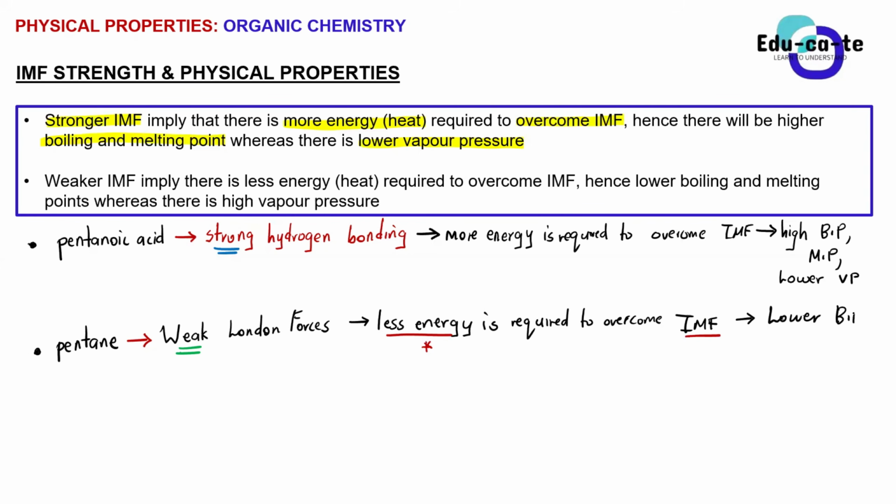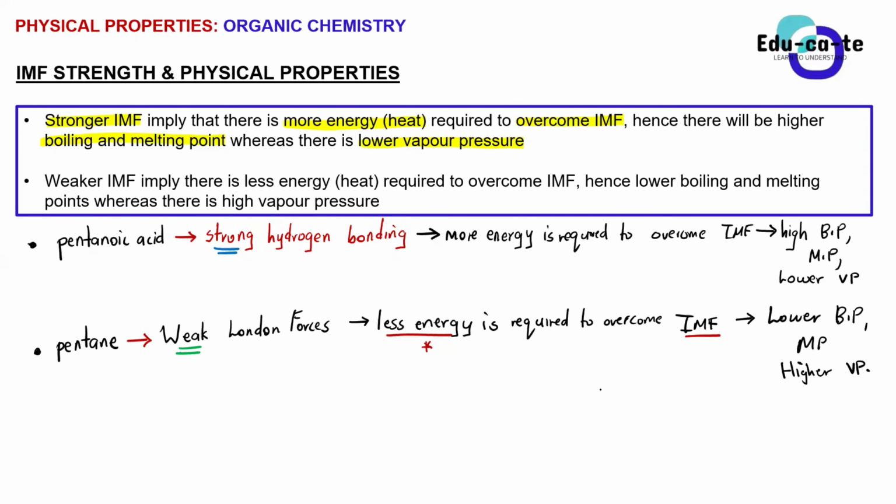We're also going to have a lower melting point, because the intermolecular forces are weak already. Less energy is required for us to end up overcoming them. So it won't take that long for it to boil, and it won't take that long for it to melt, because it's weak and easy to overcome. But what about the vapor pressure? What is it going to be? The vapor pressure is going to be high. Yes, so there's going to be higher vapor pressure.